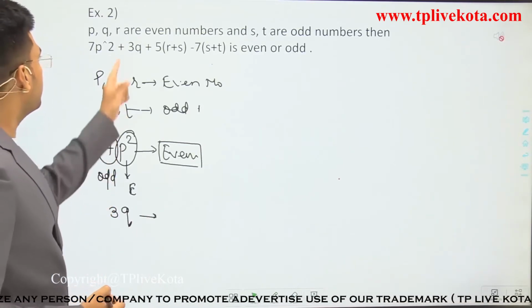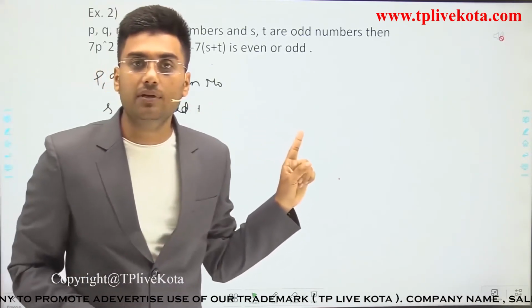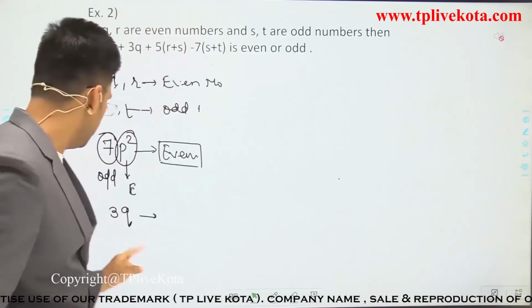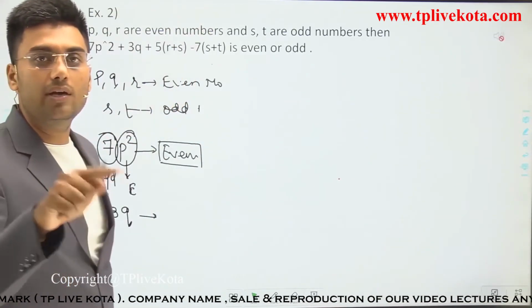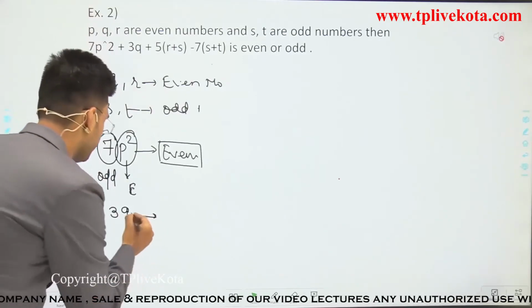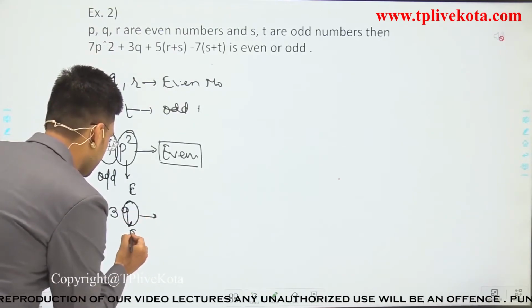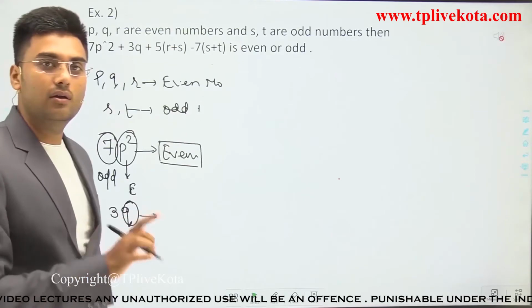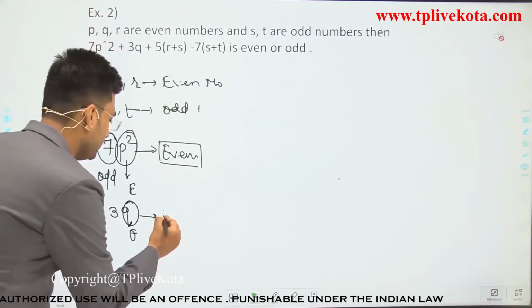Here q is what? Q is again an even number and 3 is an odd number. Odd into even is equal to even. So even multiplied by odd, again we will get an even number.